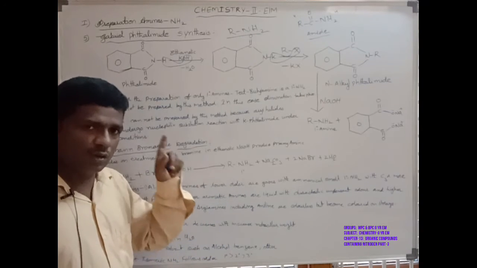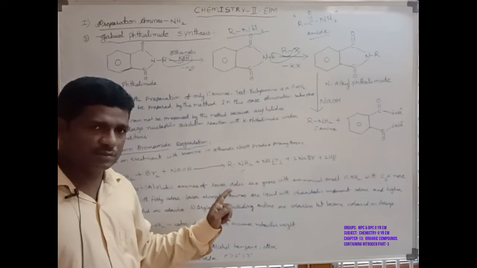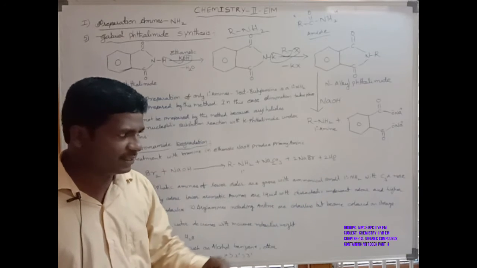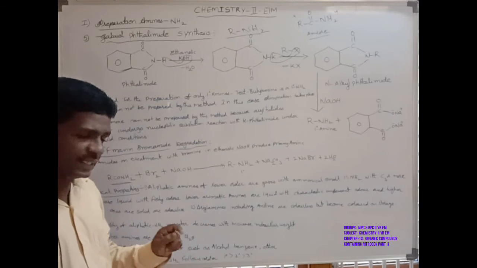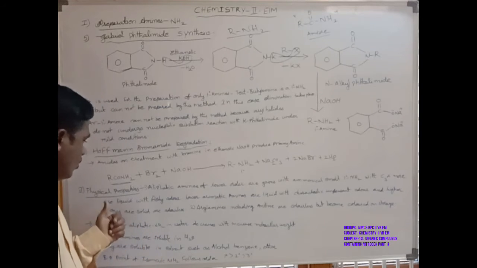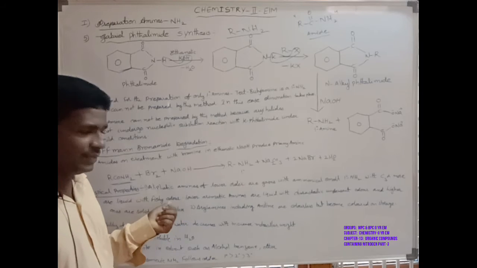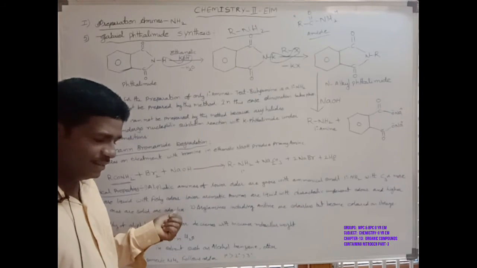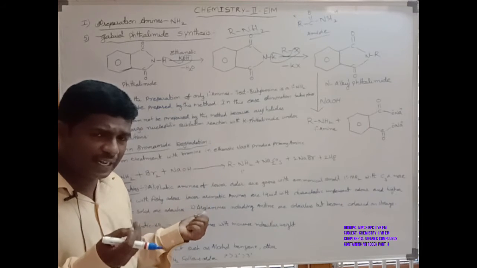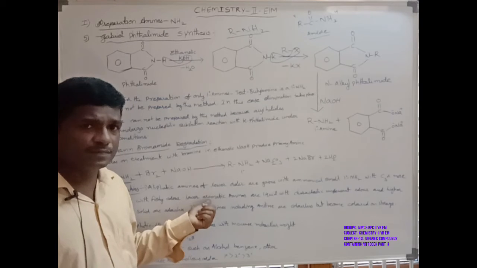Lower aliphatic amines are gases with an ammoniacal smell, and primary amines with C3 or more are liquids with a fishy odour.